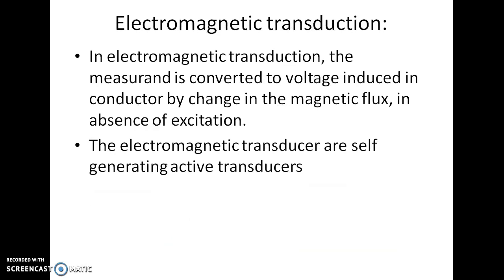Then electromagnetic transduction. In electromagnetic transduction, the measurement is converted into voltage induced in a conductor by change in the magnetic flux in absence of excitation. So here you will use the principle of change in magnetic flux. The electromagnetic transducers are self-generating type of active transducer.